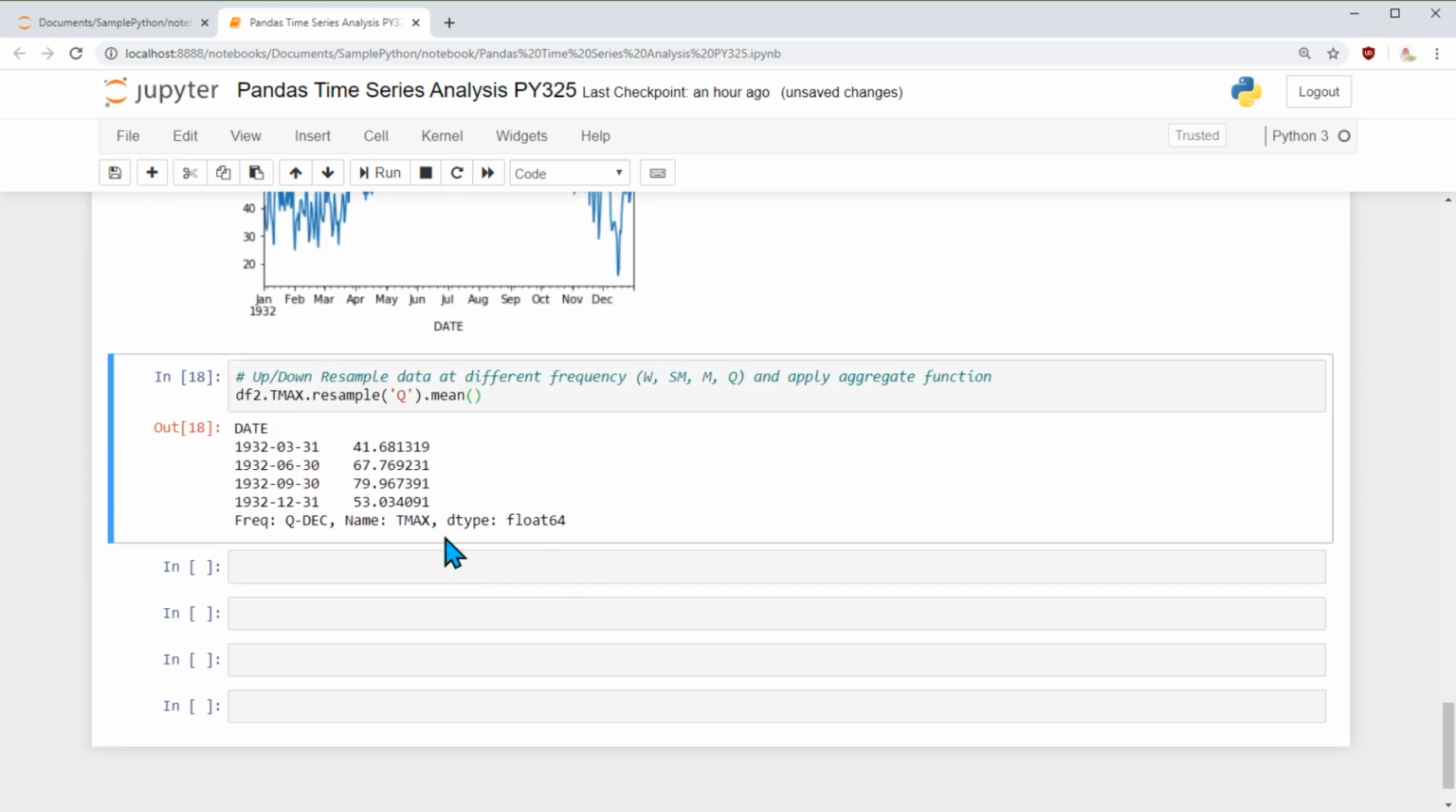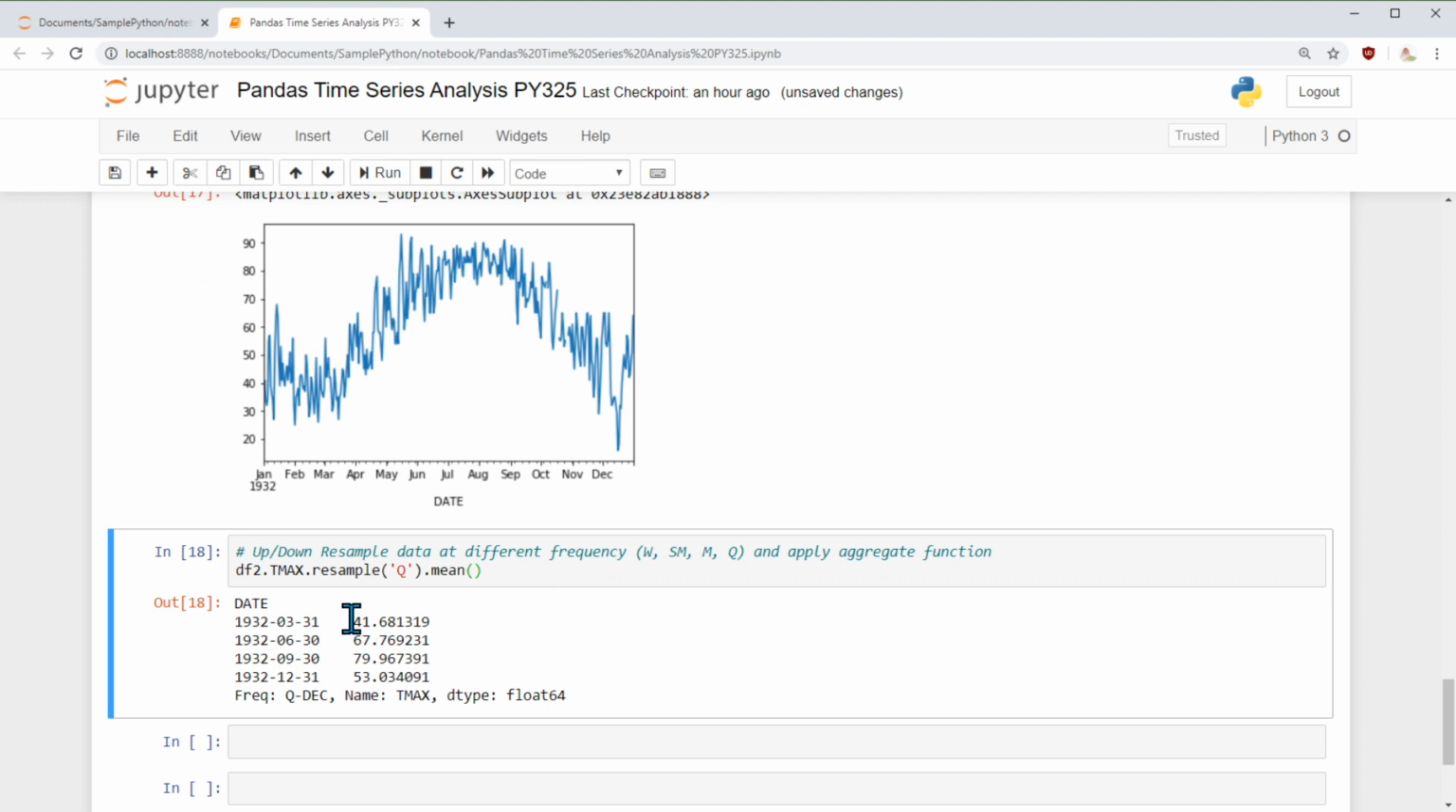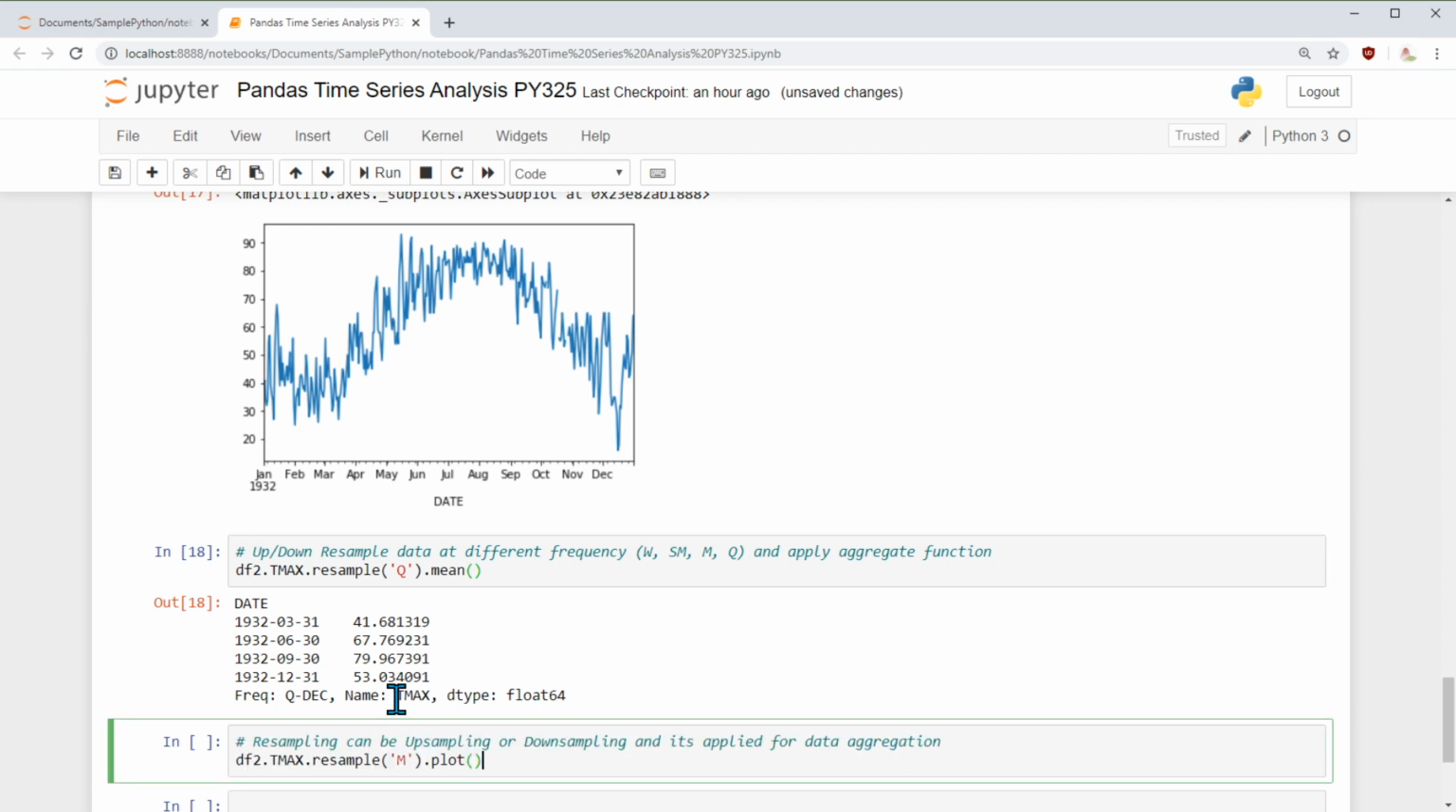That's what we are trying to do here. If you notice, the temperature in the first quarter averages 41, then it goes up to 67, third quarter even higher, then it comes down. That is what we saw in the graph, but now we are doing resample and applying an aggregate function. The main advantage of resampling is we can upsample, downsample, and apply some aggregate function.